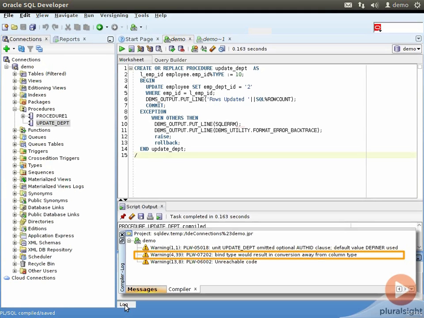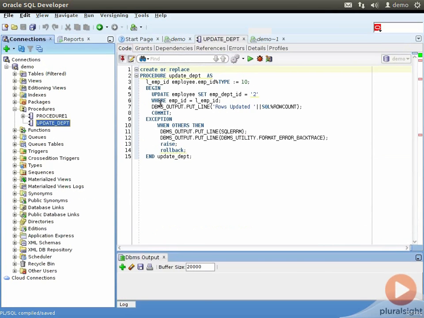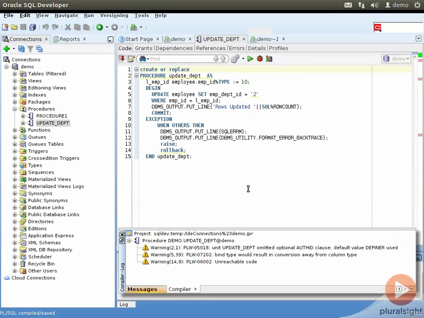Next is a performance category warning, which says that the bind type will result in conversion as the bind type is not the column data type, and any unnecessary conversions can reduce performance. The last warning is an informational category warning for unreachable code, as the raise statement will cause the execution to jump out of the procedure, not executing the rollback statement. If we go to the procedure from the navigator and compile it over here, we would get similar warnings.